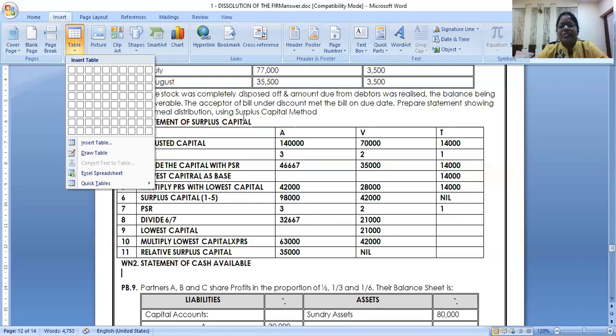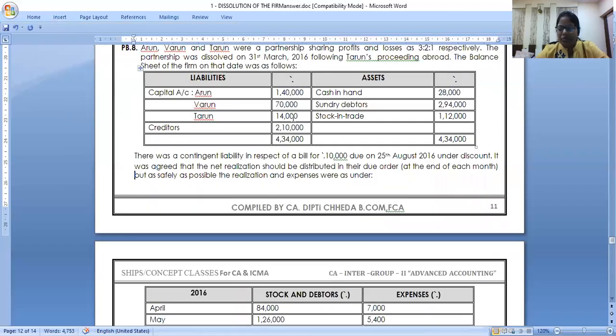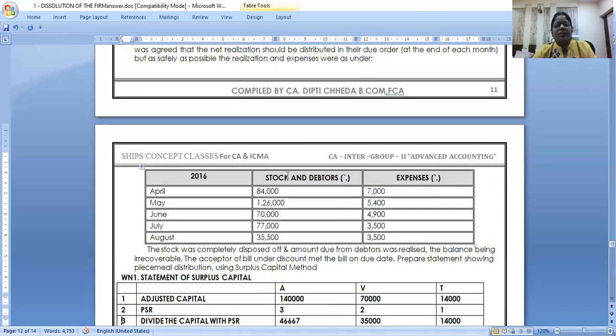We'll make the same table. In fact, I will take it from here. You all make it, no? Make this same table with an extra column. Yeah.